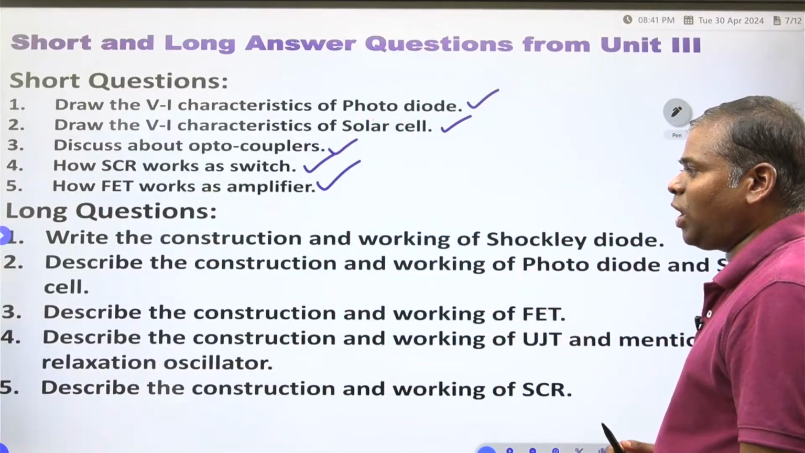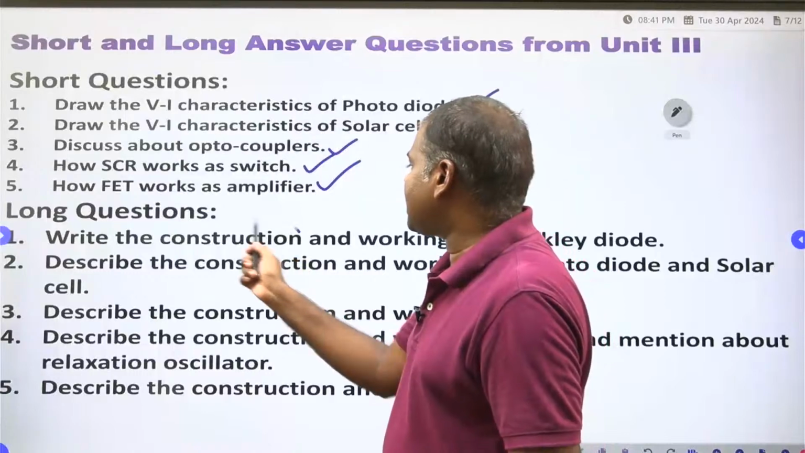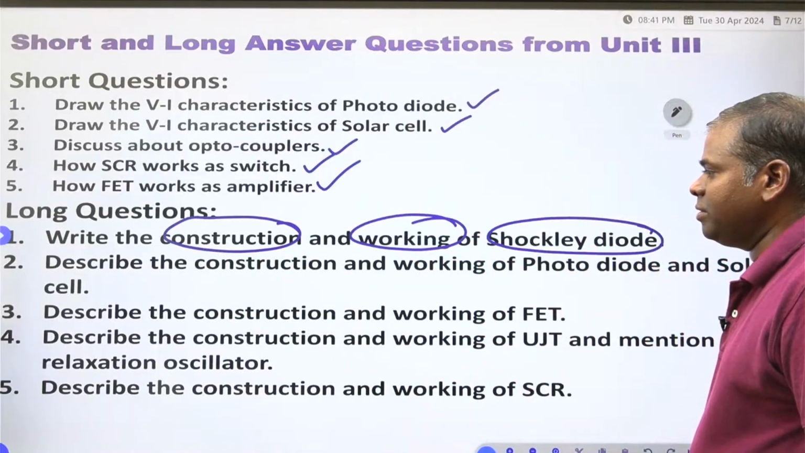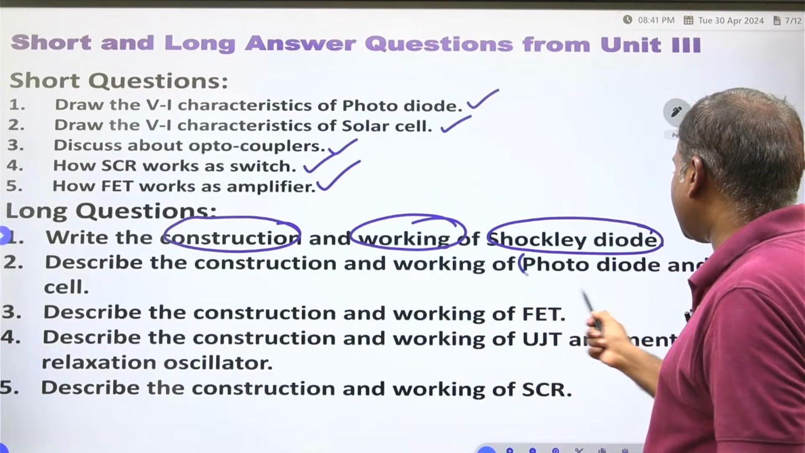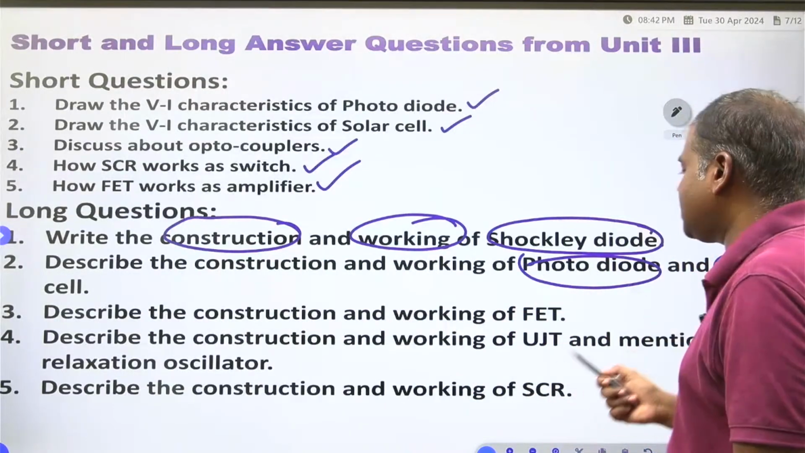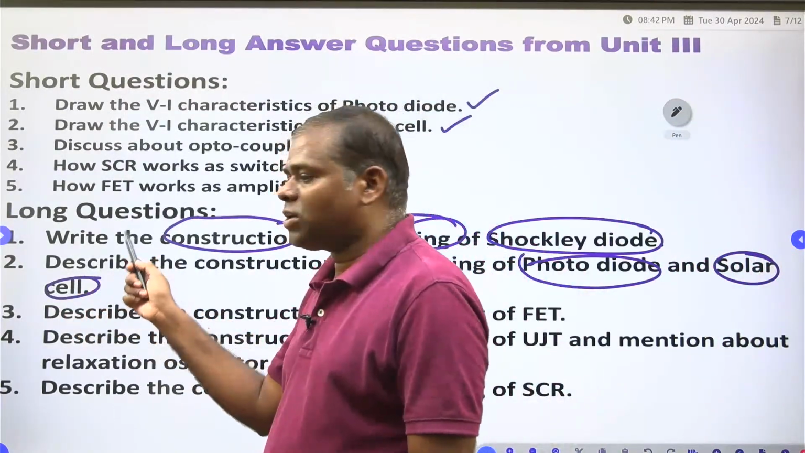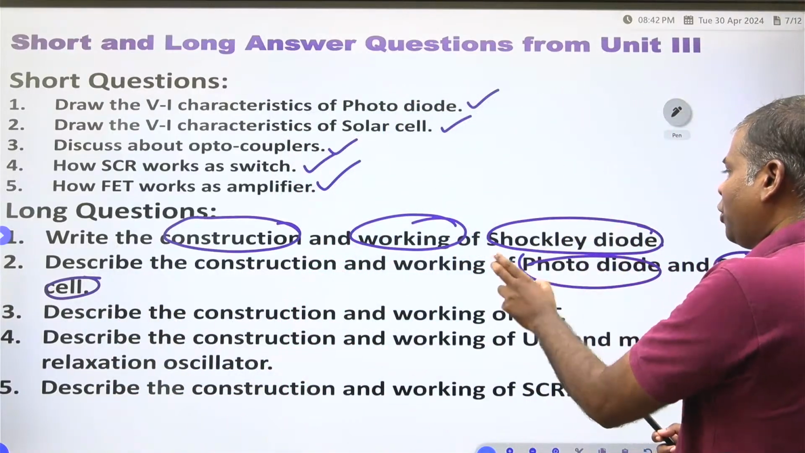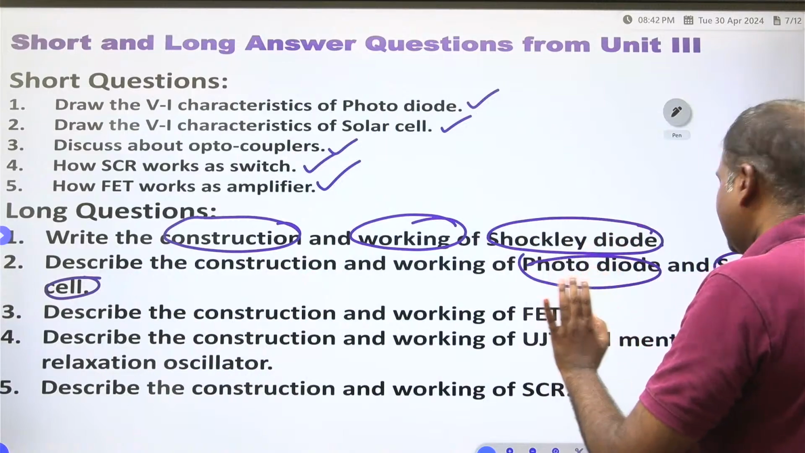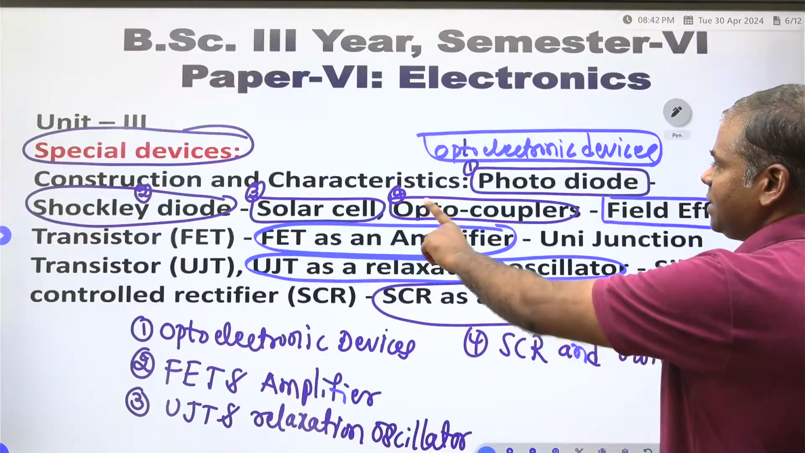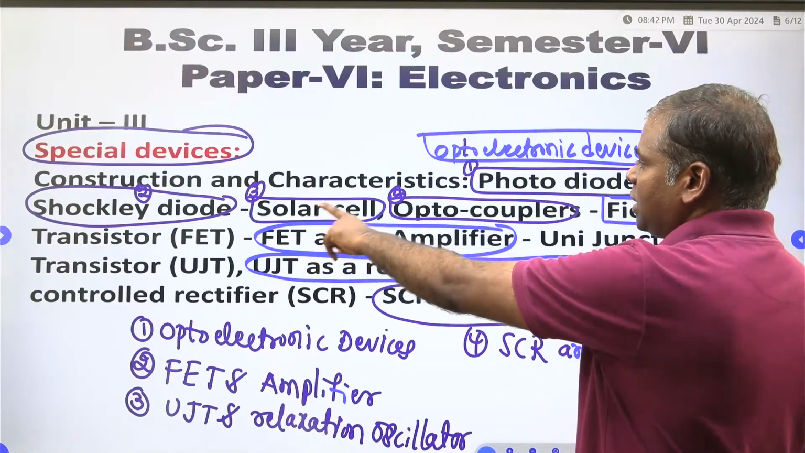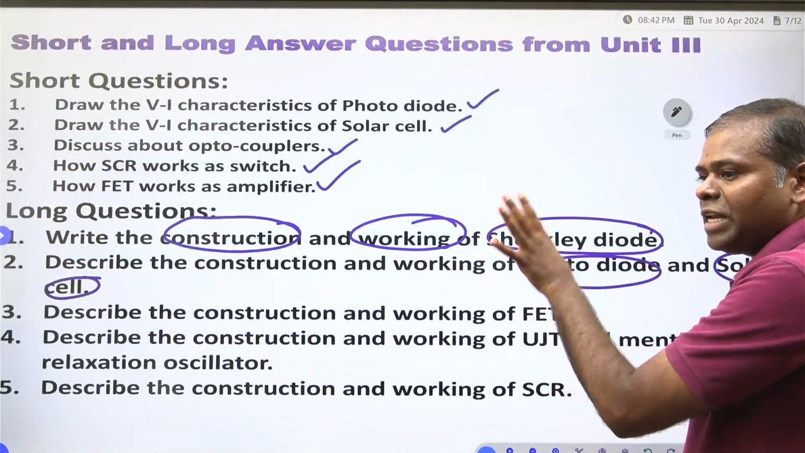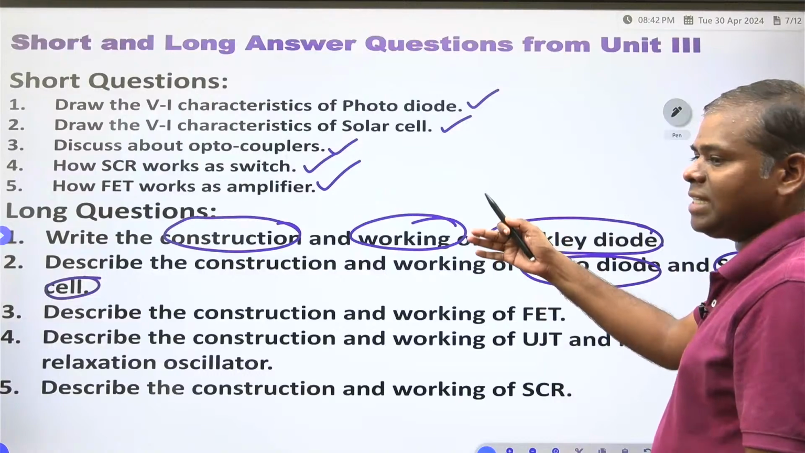Right? Long questions you have to see. Write the construction and working of a Shockley diode. Write the construction and working of a photodiode and solar cell. These are very important. Optoelectronic devices, 3 are there. These 3 you have to read. 4 are there, 4 you have to read: photodiode, Shockley diode, solar cell, optocoupler. Any 2 questions from these 4 you will get in your theory examination.